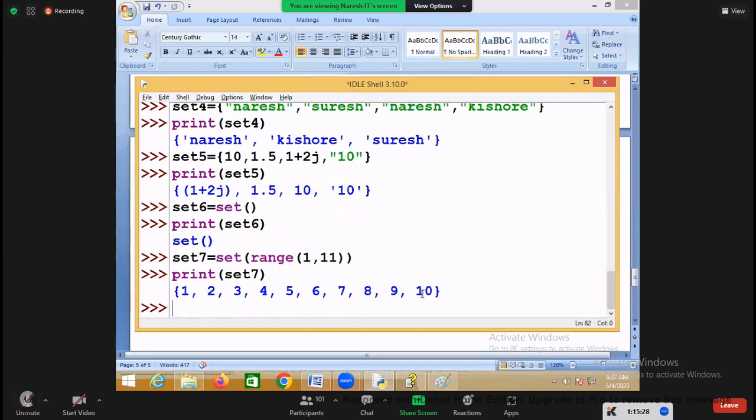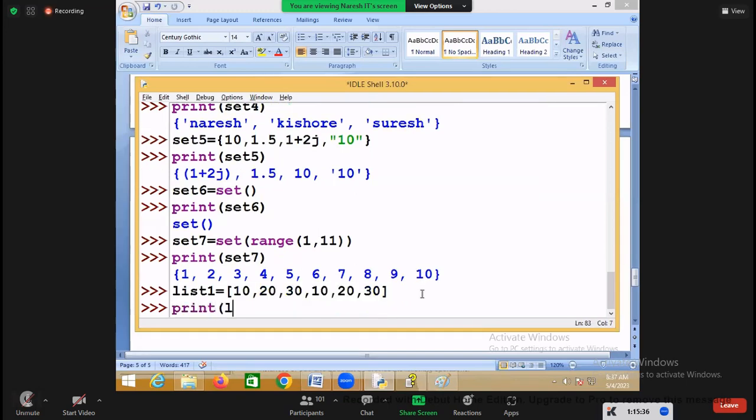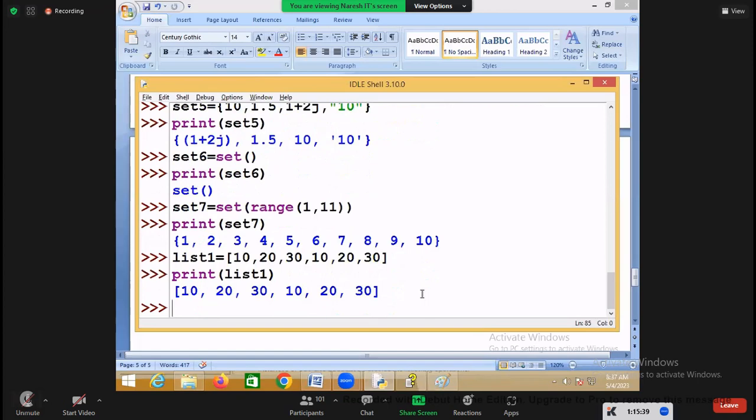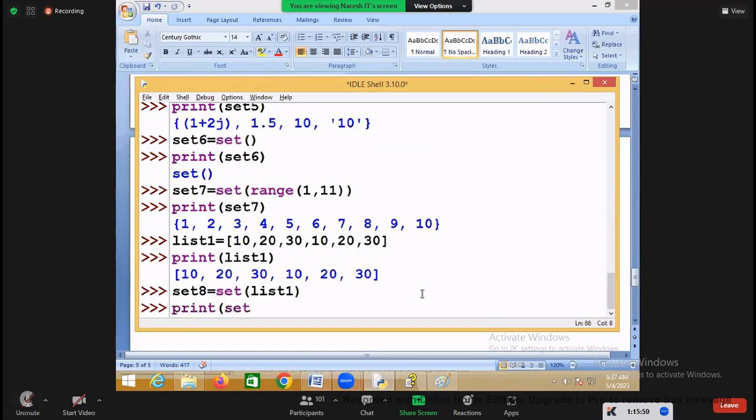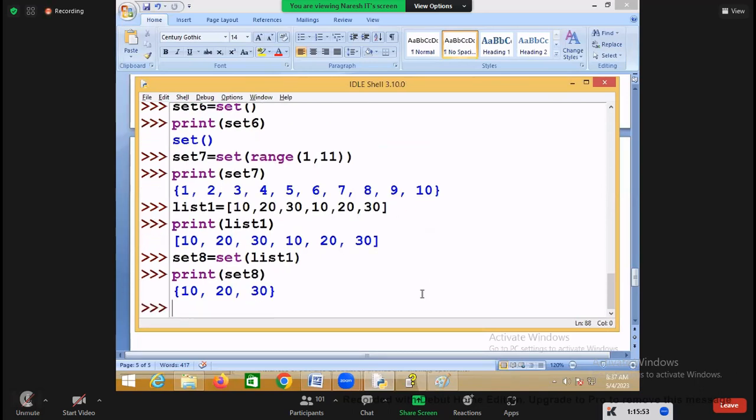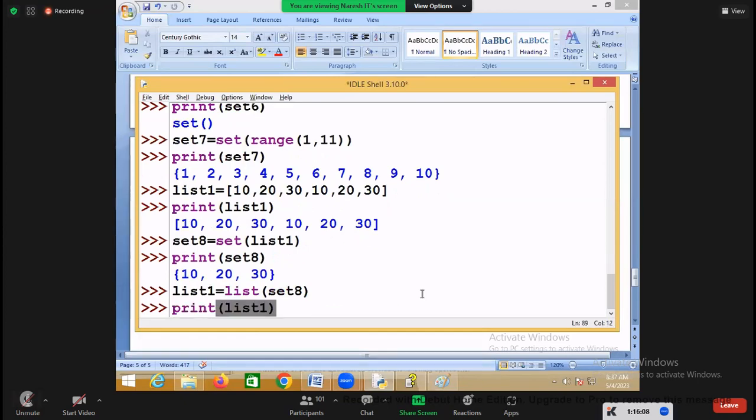Set8: suppose there is a list which contains 10, 20, 30, 10, 20, 30. Does the list allow duplicates or not? Yes, the list allows duplicates. I want to remove the duplicates from the list. What do you do? Convert this list into a set. Then are the duplicates removed from the list or not? Yes. Then convert this set back to a list. How do you convert this set back to the list? By using the list function. So this set is converted back to a list.